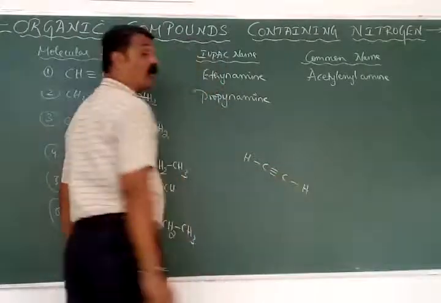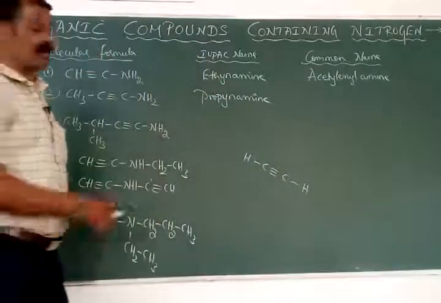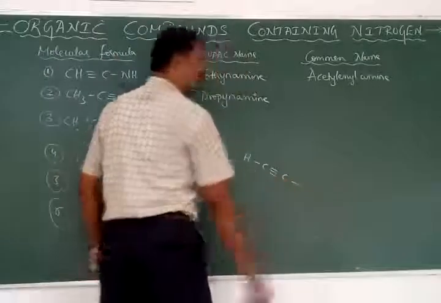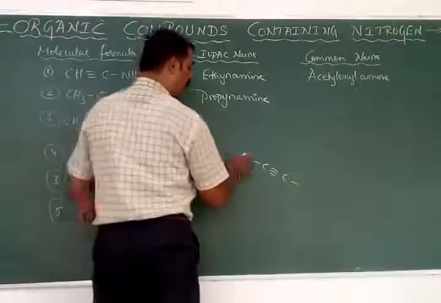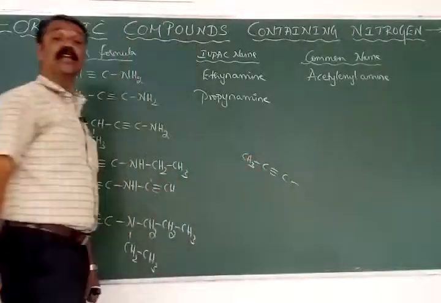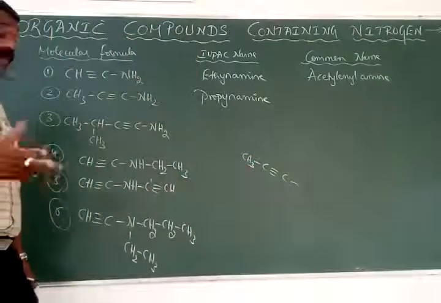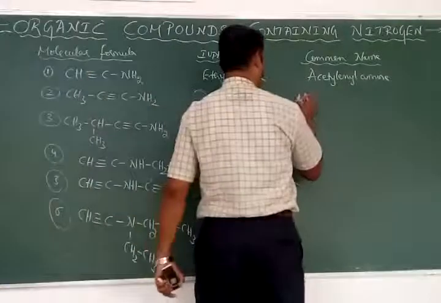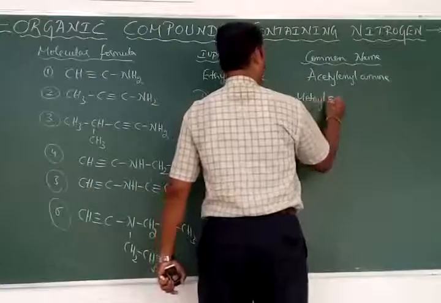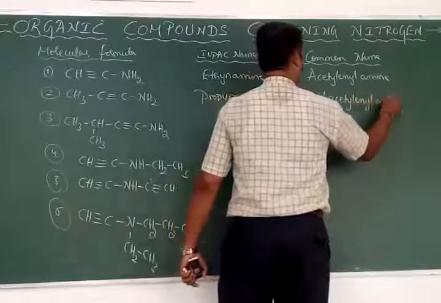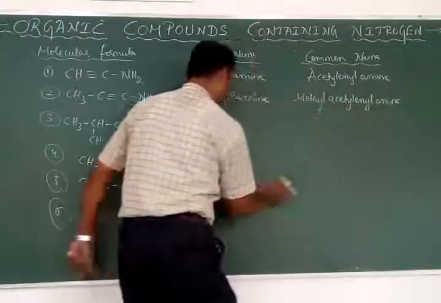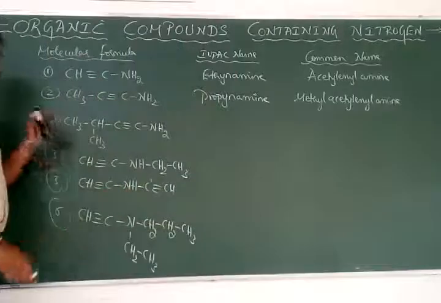Okay. And what is the common name for that? First, this is called as acetylene, and this is called as acetylenyl. Here this is called methyl acetylene with NH2. Therefore, the name of this one is called methyl acetylenyl amine. Methyl acetylenyl amine.